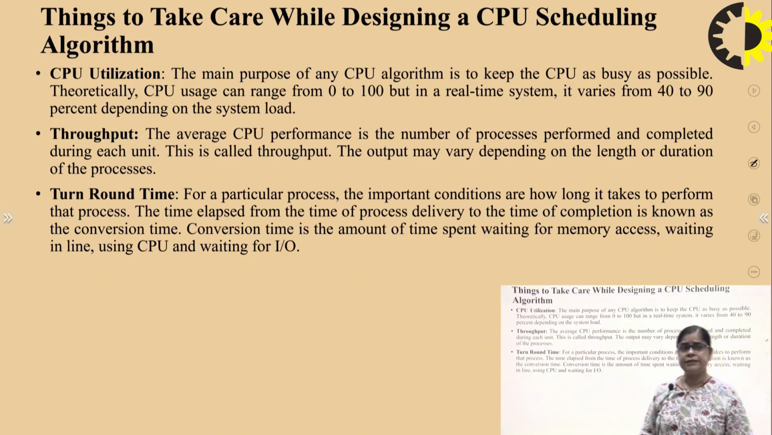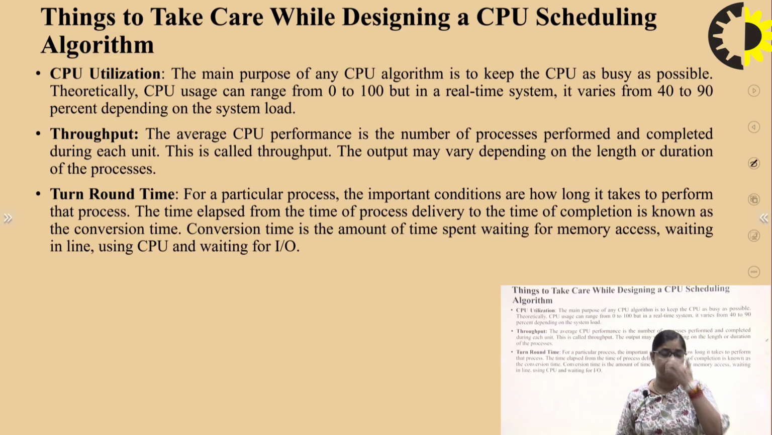Now, there are some things to be careful about when we are designing, which you can call the CPU scheduling criteria. When we work on CPU scheduling, it is based on these, and we have to take care of them while we are designing the CPU scheduling algorithm.